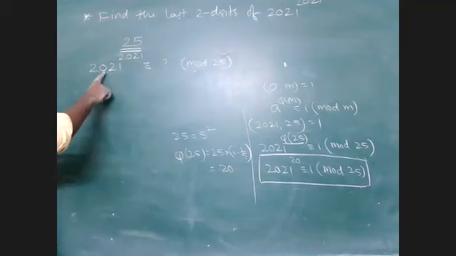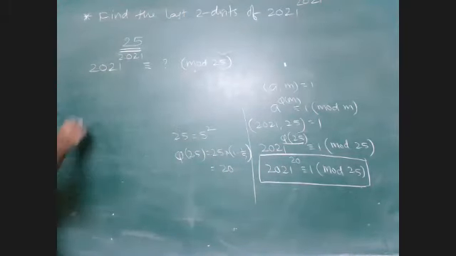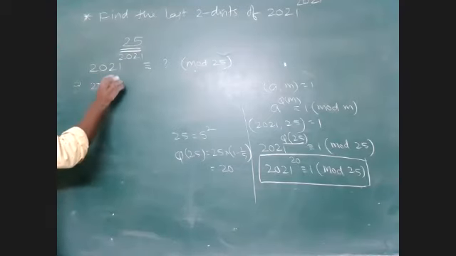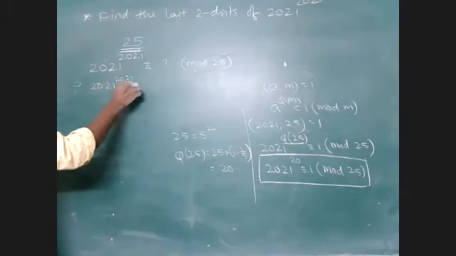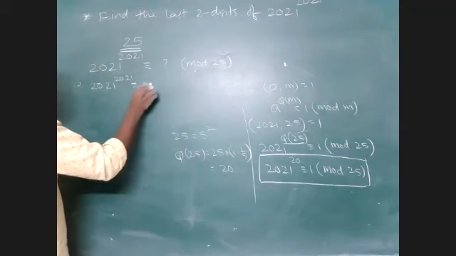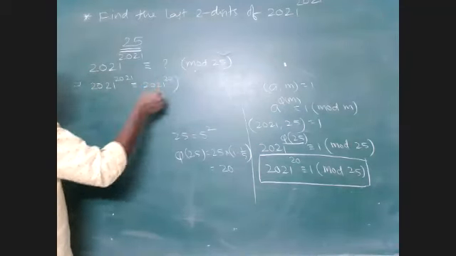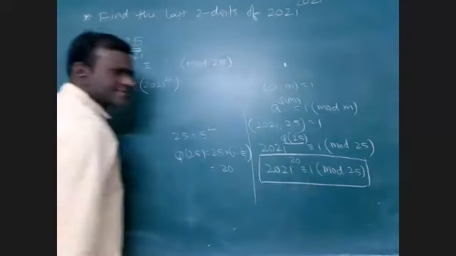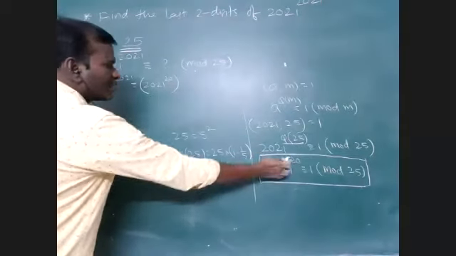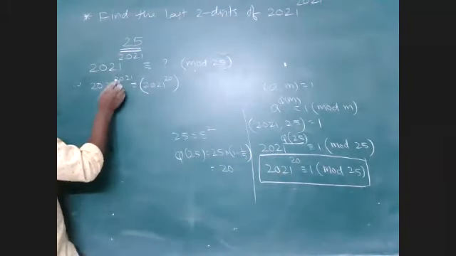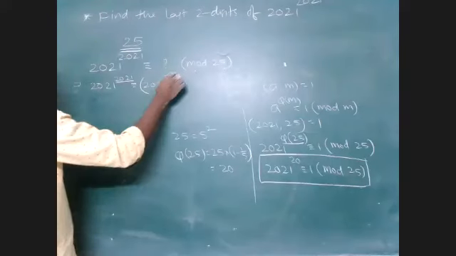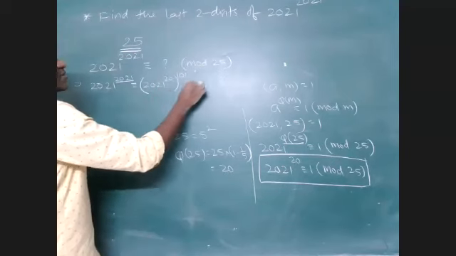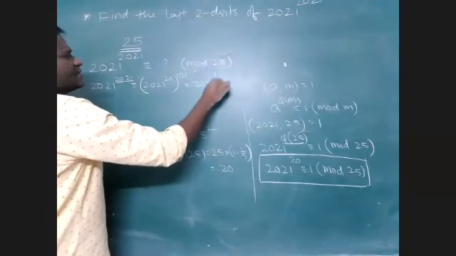But I want 2021 power 2021. So how am I writing this one in terms of the power 20? 2021 power 2021 can be written as 2021 power 20, whole power, because I know this value leaves a remainder 1 when divided by 25. So 20 whole power, how many times can I write? I want 2021. 101 times if I consider 2020. So again 2021 power 1 is left, mod 25.